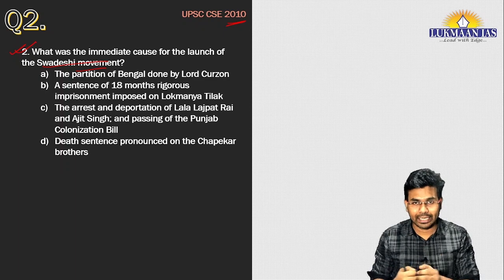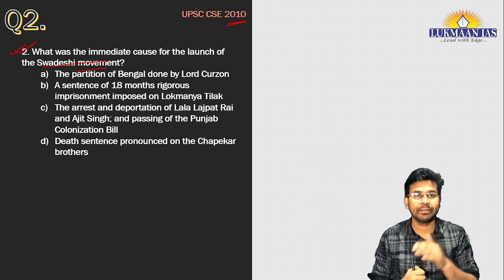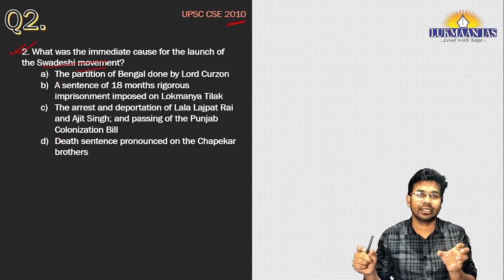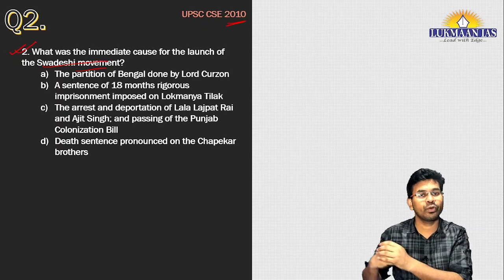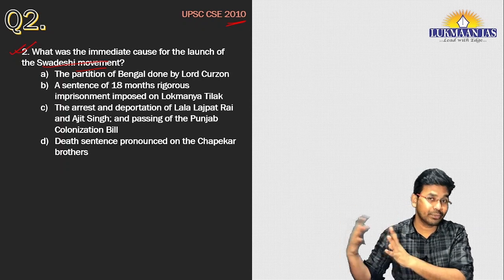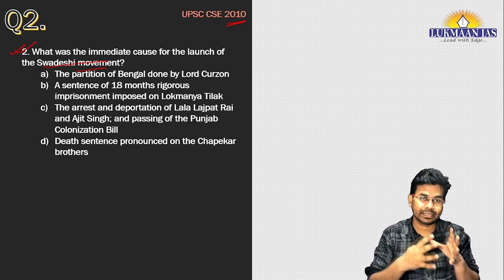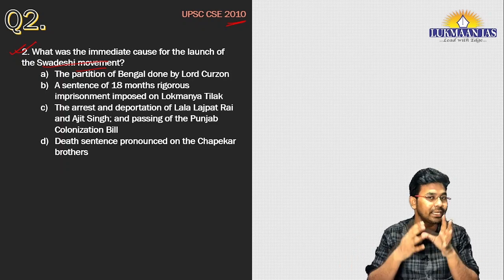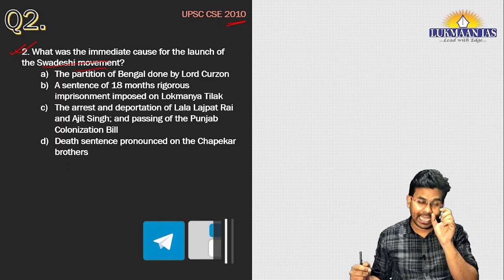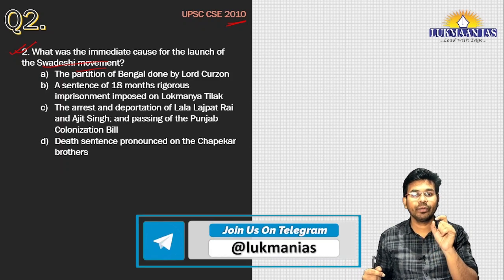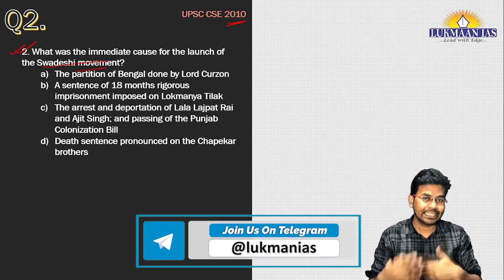In 1905, the British government partitioned Bengal into two provinces. The eastern province of Bengal was majorly dominated by Muslims, and the western province of Bengal was majorly dominated by Hindus.